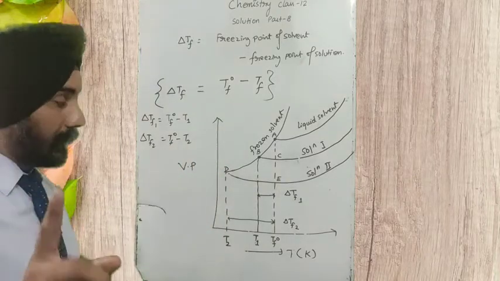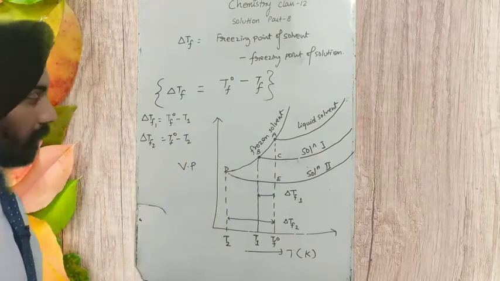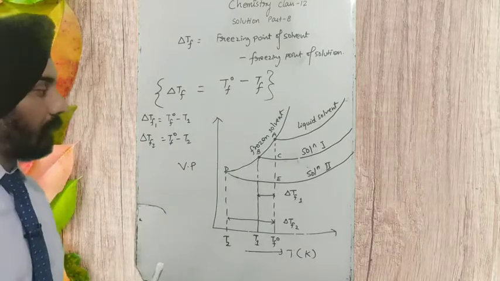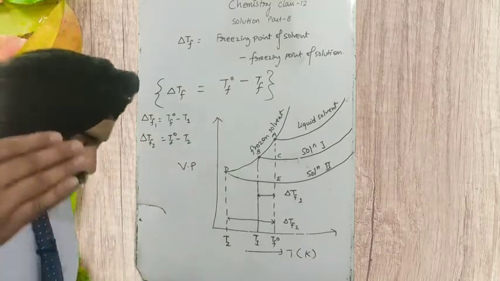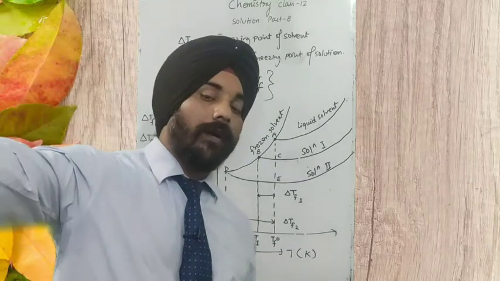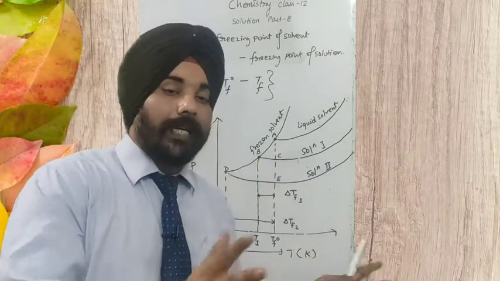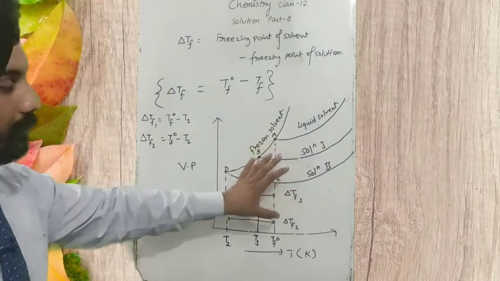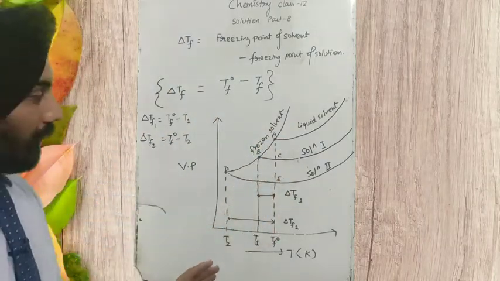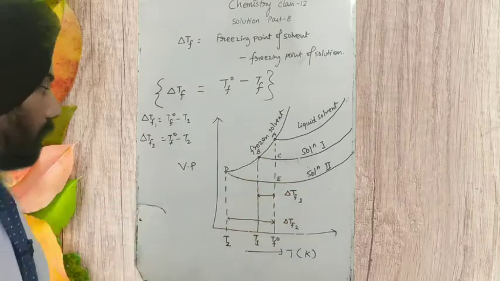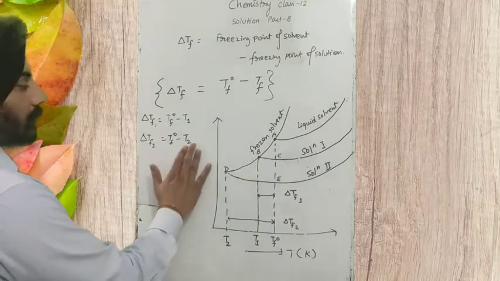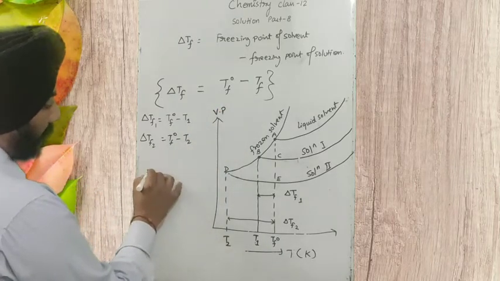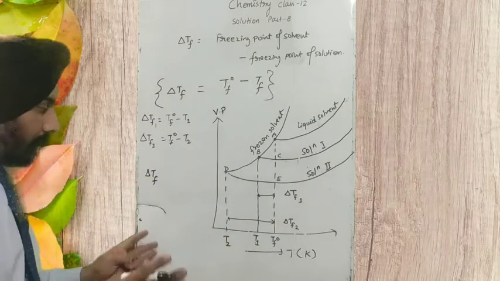If you have seen the last video, we have proven there that the elevation of boiling point was directly proportional to the lowering of vapor pressure. Here we have the same situation, but we are talking about depression of freezing point.